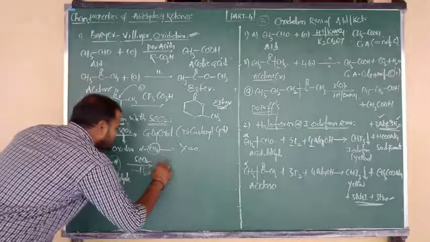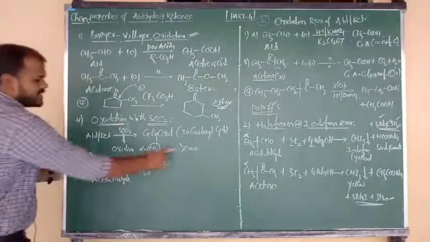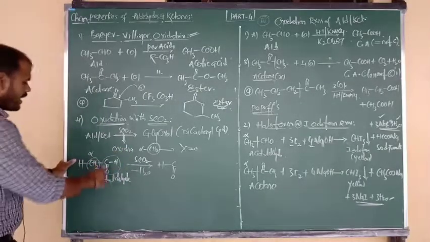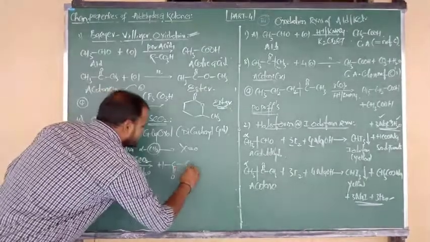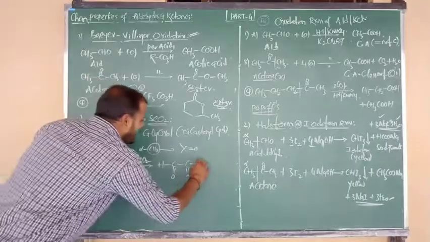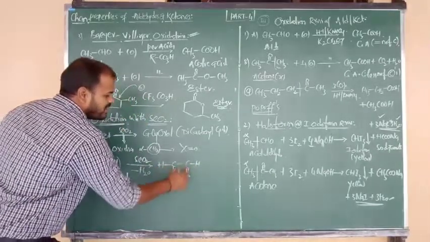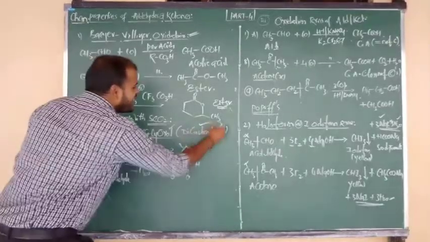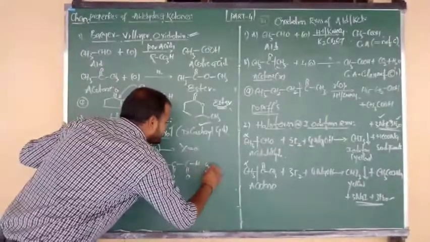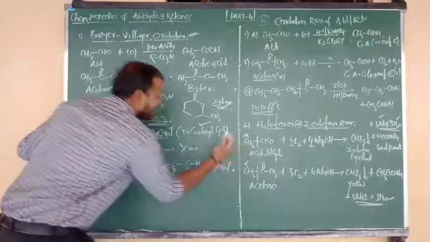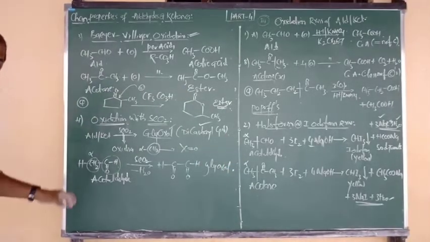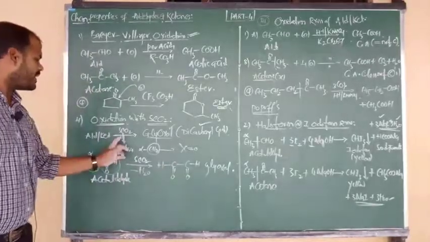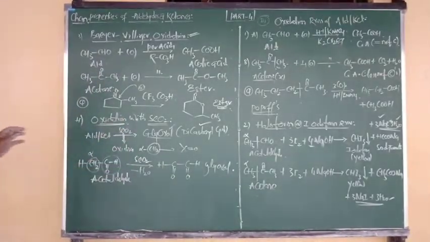So the H group stays as it is, and alpha CH2 changes into a C double bond O group. This oxygen is also given by SeO2, and the right side group we read as it is, C double bond O and H. CHO bonded to CHO. This is glyoxal, a dicarbonyl compound. Understood? That means only the alpha CH2 oxidizes into a C double bond O group using the oxidizing agent selenium dioxide.